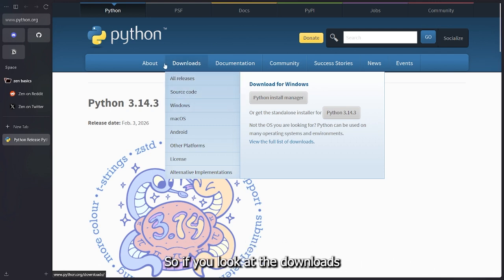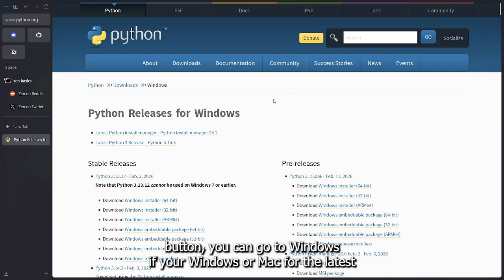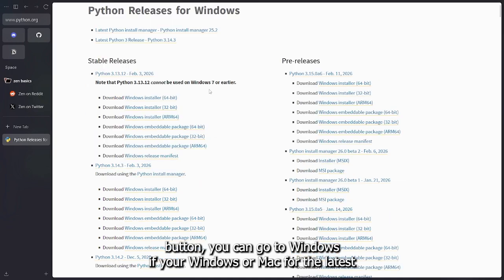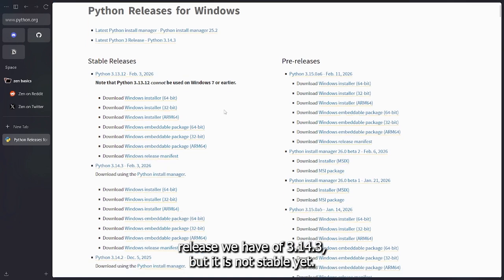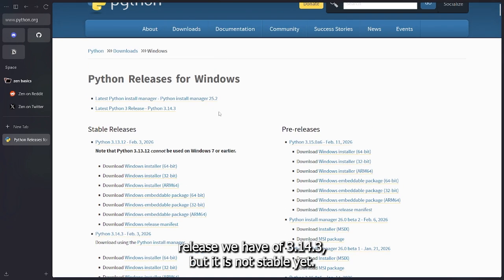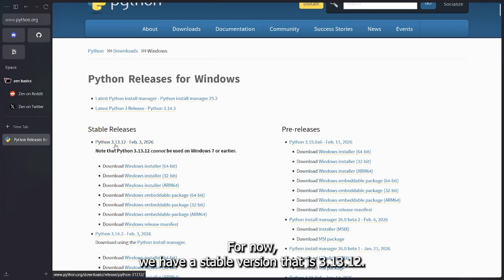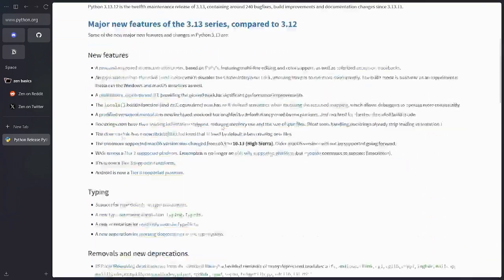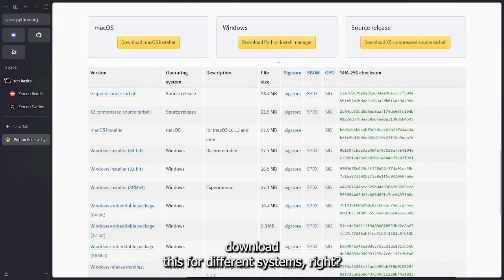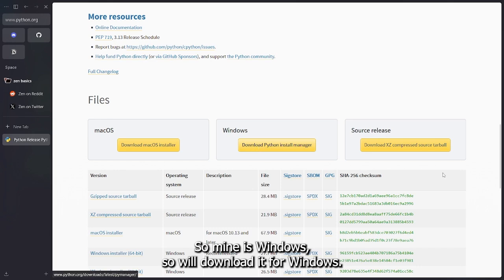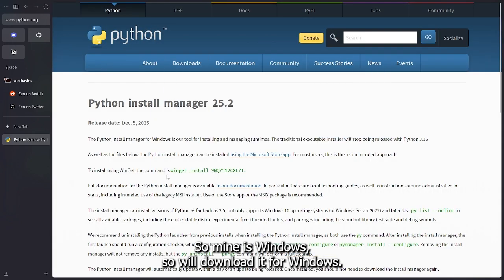So if you look at the downloads button, you can go to Windows or Mac. For the latest release, we have 3.14.3, but it is not stable yet. For now, we have a stable version, that is 3.13.12. So if you click here, you can download this for different systems, right? Mine is Windows, so we'll download it for Windows.